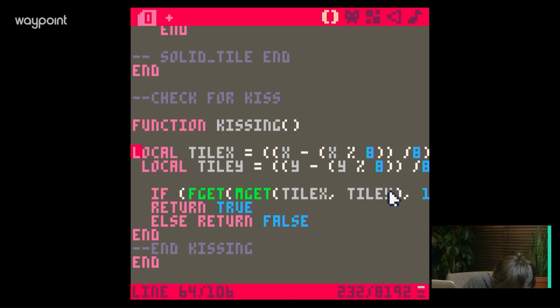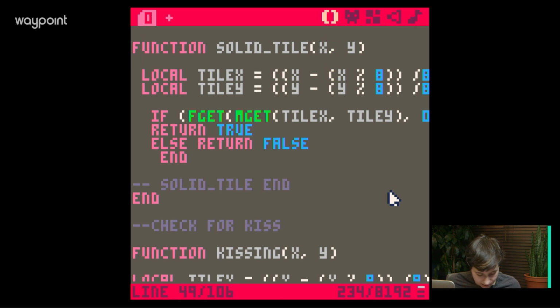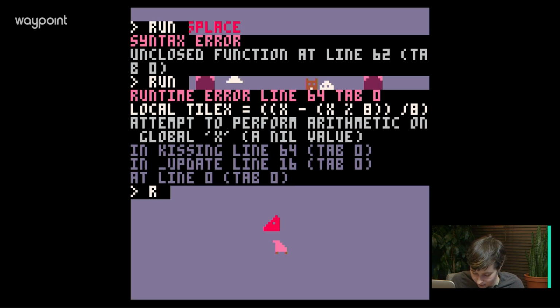Okay. It worked last time, because these are local variables. These are X's and Y's, right? Oh, I see, because I have to put X and Y. It has to be looking for X and Y, right? I think, because that's solid. It's exactly the way solid is, yeah, okay. I think that did it. Yeah, kissing XY, thank you. I sort of saw it.